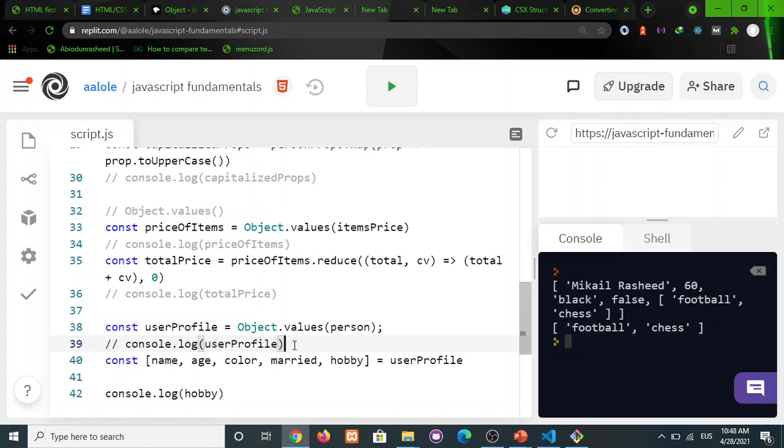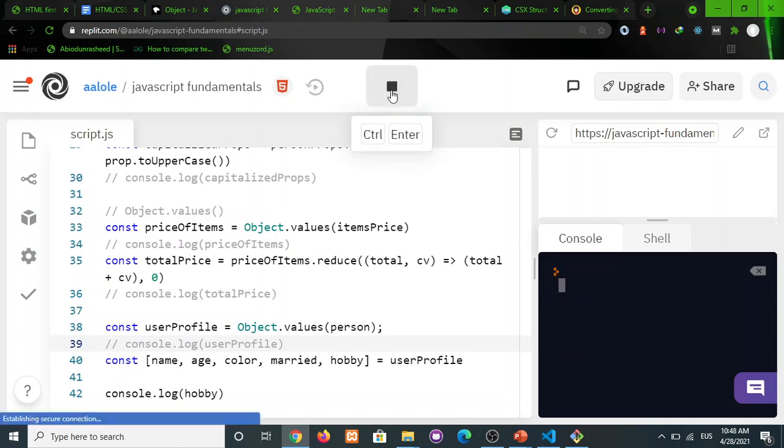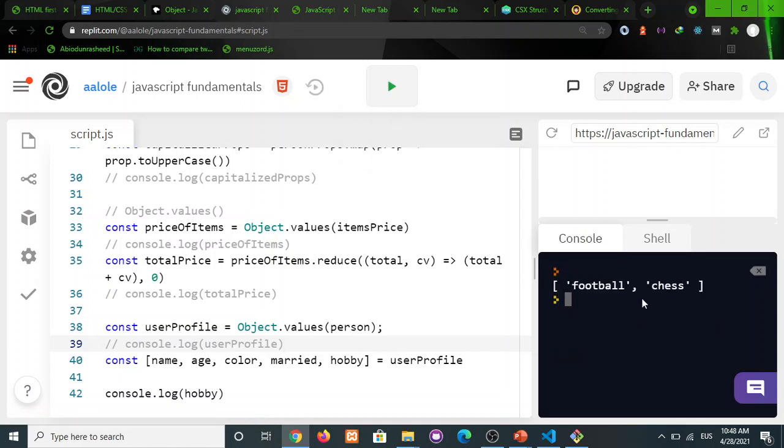Okay. Now I think we should run it again. And now we have what? We have array of our hobby, which include football and chess.